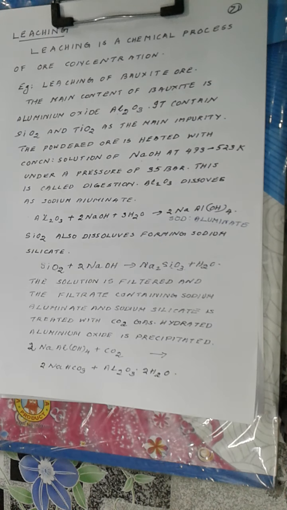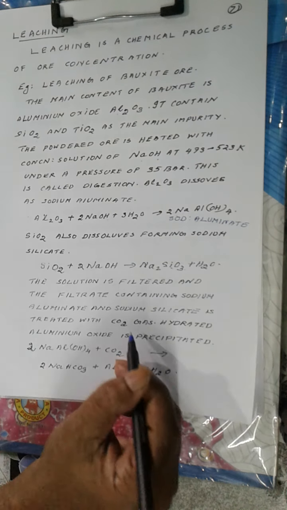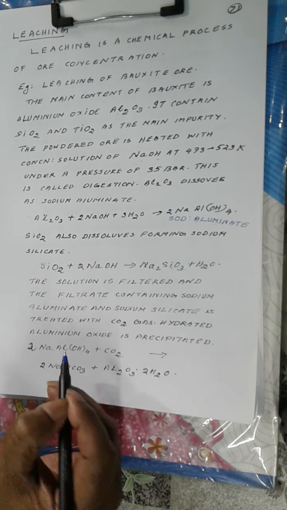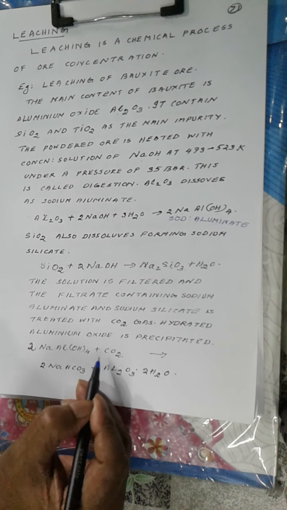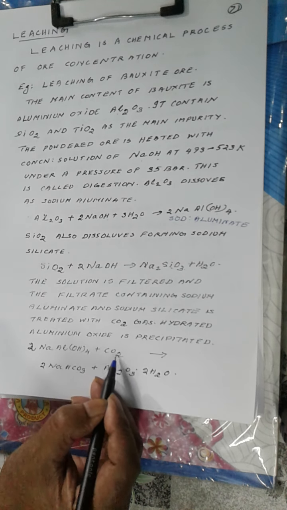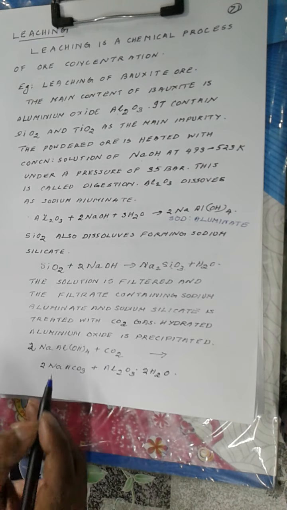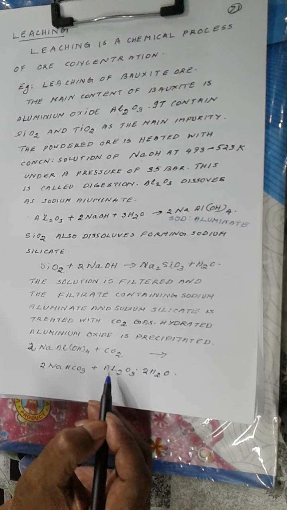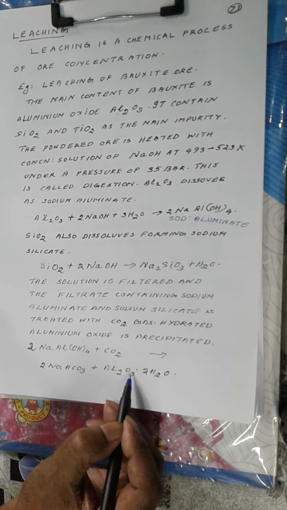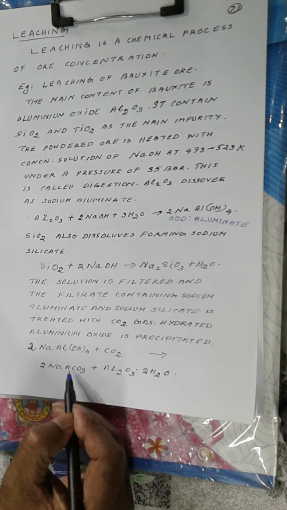So the solution is filtered to remove other gangue, and then the solution containing a mixture of sodium aluminate and sodium silicate is treated with carbon dioxide gas. Then sodium aluminate alone will react with carbon dioxide. Carbon dioxide is an acidic oxide, and sodium aluminate contains the hydroxy part. So the reaction will result in formation of aluminum oxide 2H2O plus sodium bicarbonate.